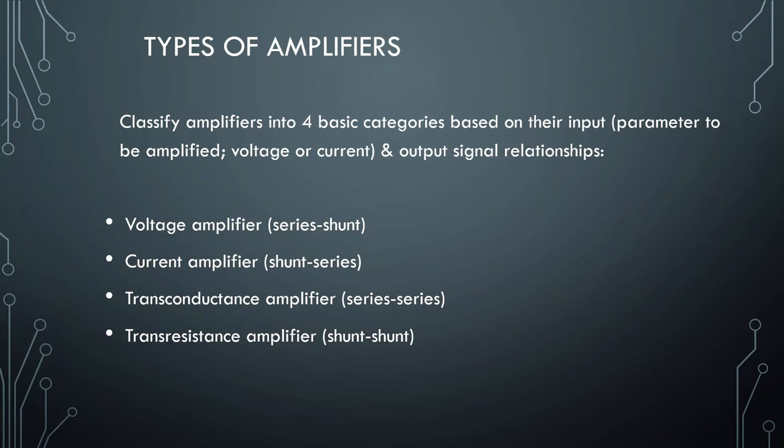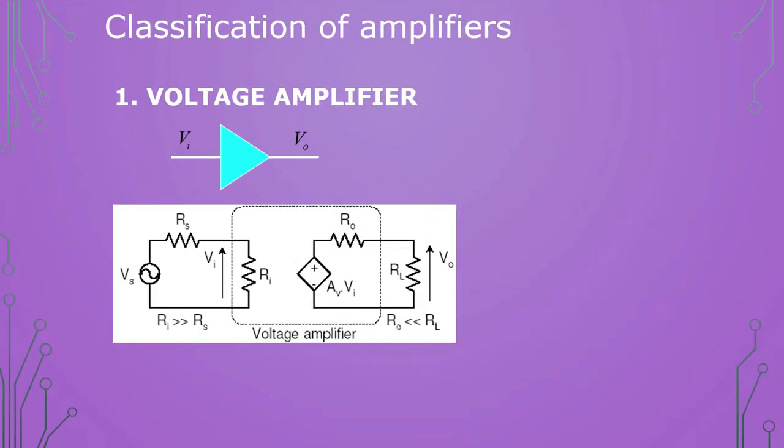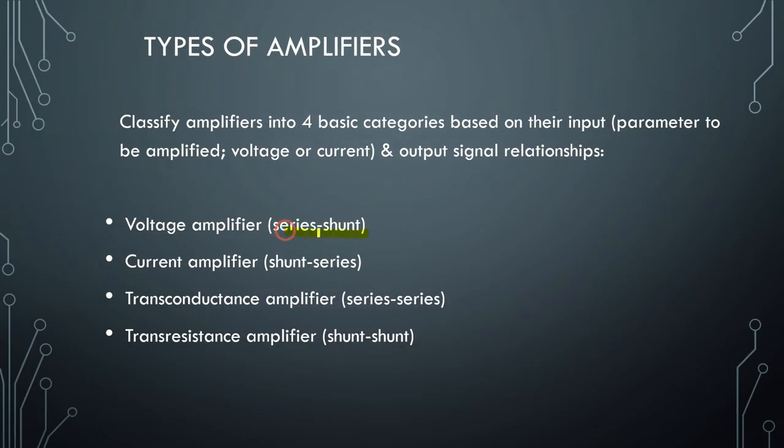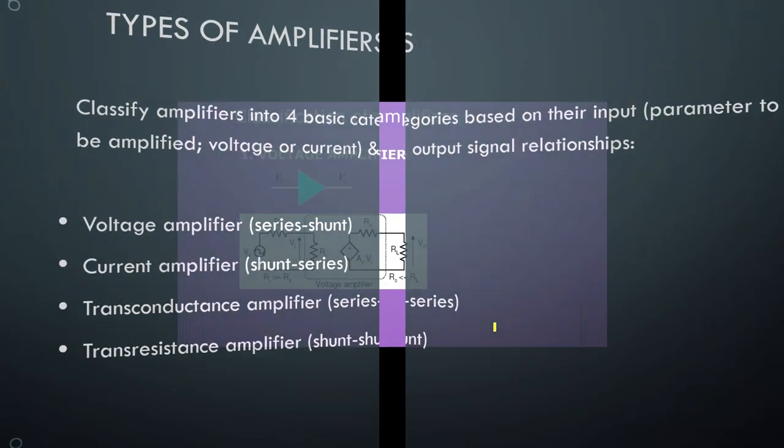Then let us discuss the types of amplifiers. There are basically 4 types of amplifiers we are going to use here. One is the voltage amplifier, which is also called series shunt. Then the current amplifier, the transconductance amplifier, and the transresistance amplifier. So let us discuss them one by one. For the voltage amplifier, which is also called series shunt, let us see why these are called series and shunt.